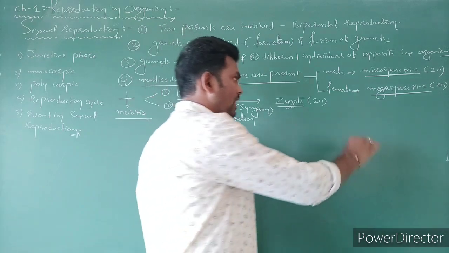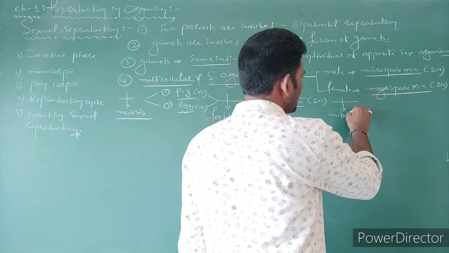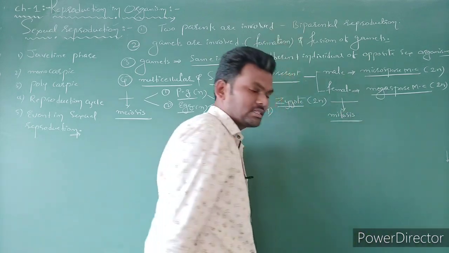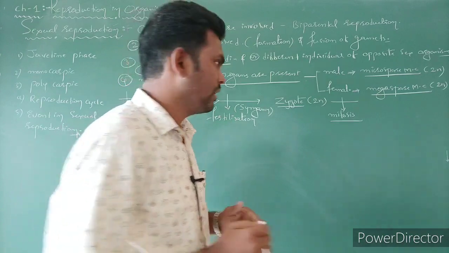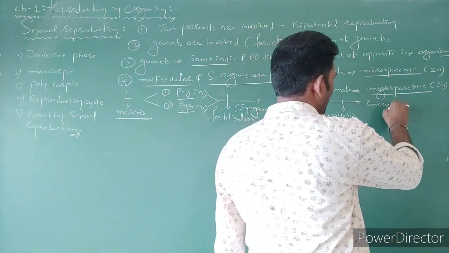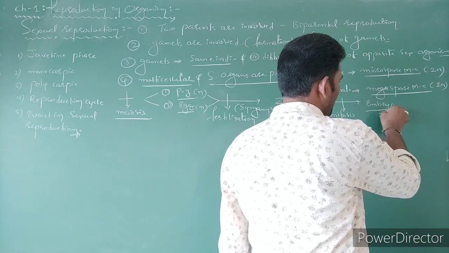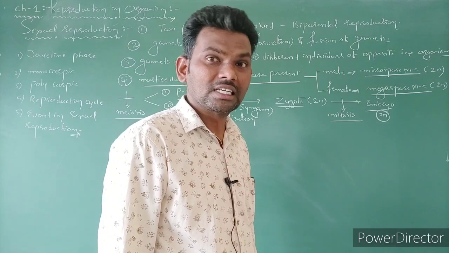Now this zygote again undergoes mitosis divisions and produces a group or mass of cells. That we call an embryo. Embryo is also diploid in condition. Embryo is formed within the seed.